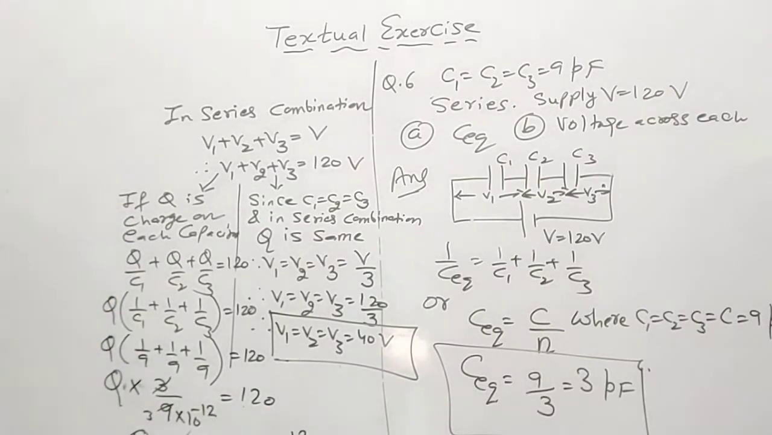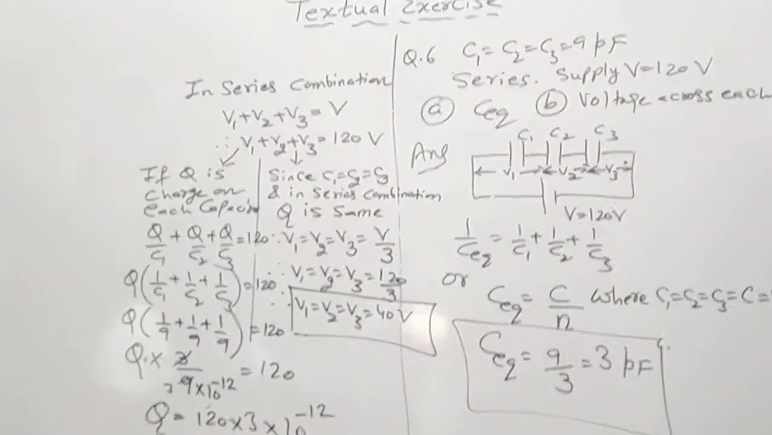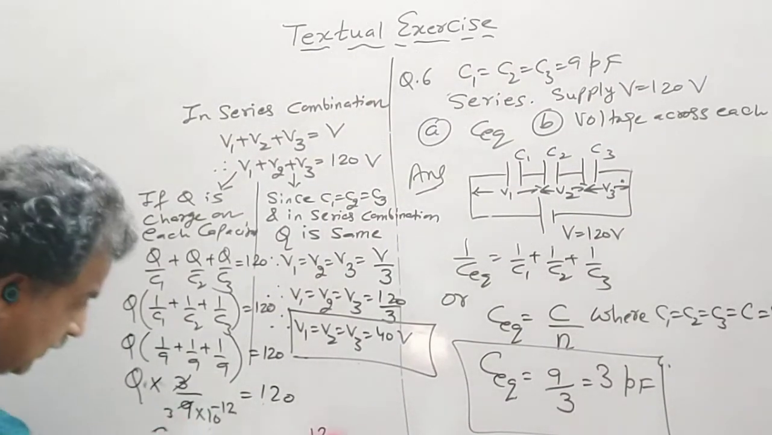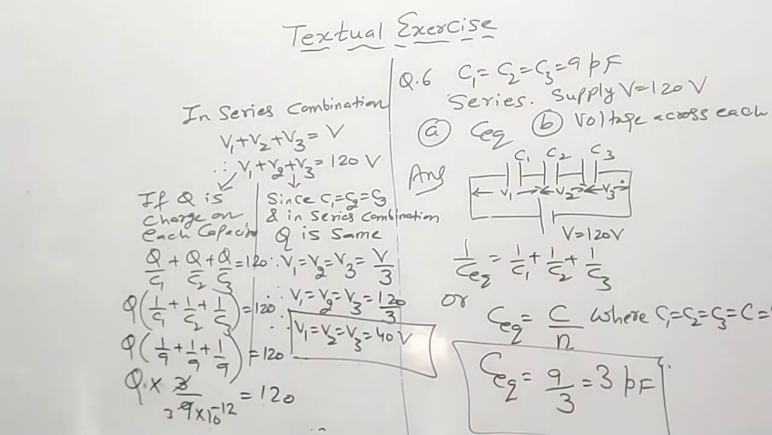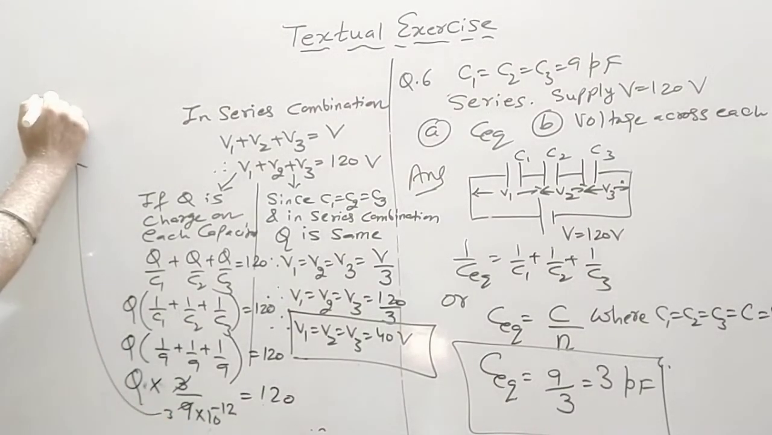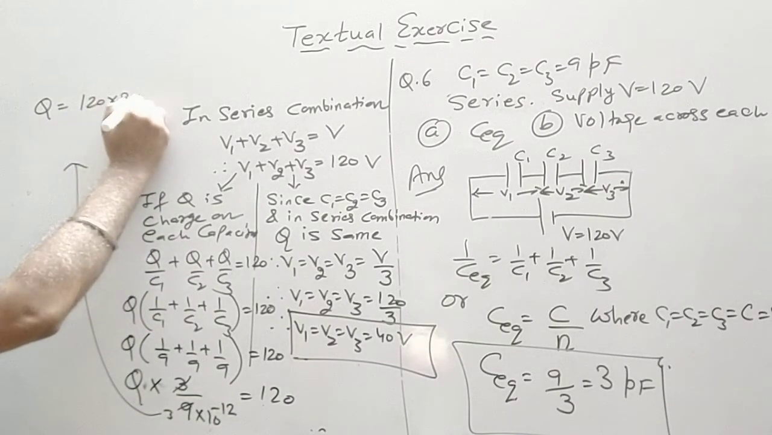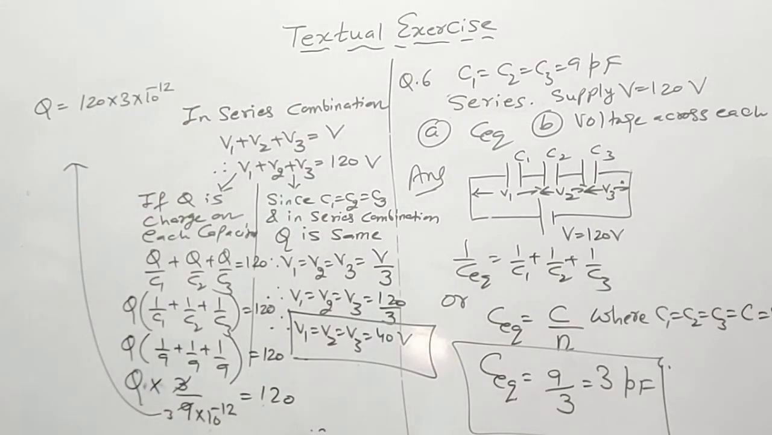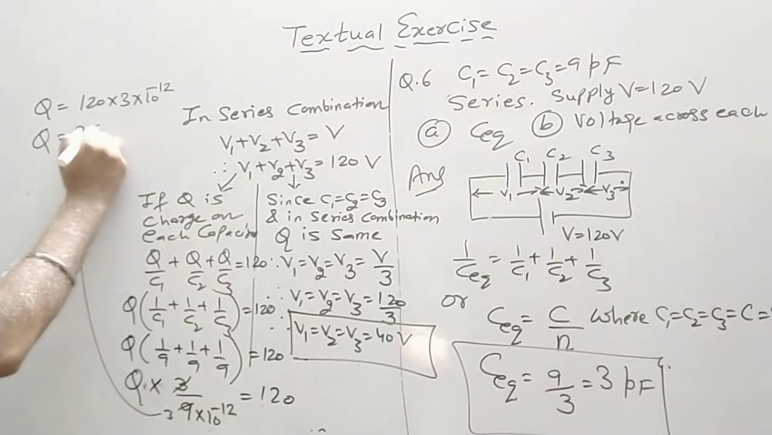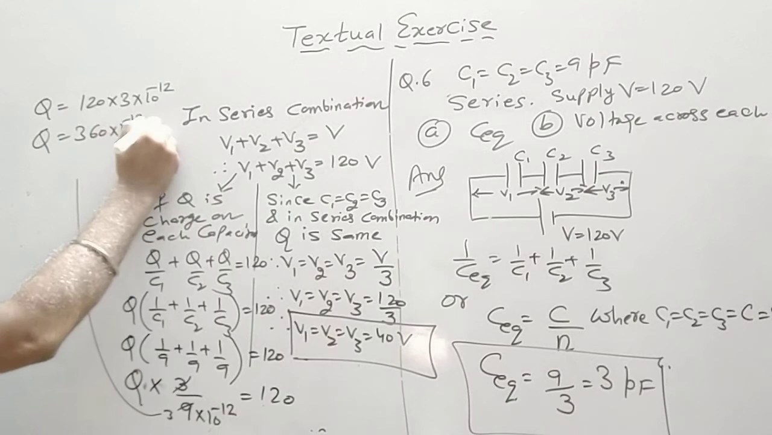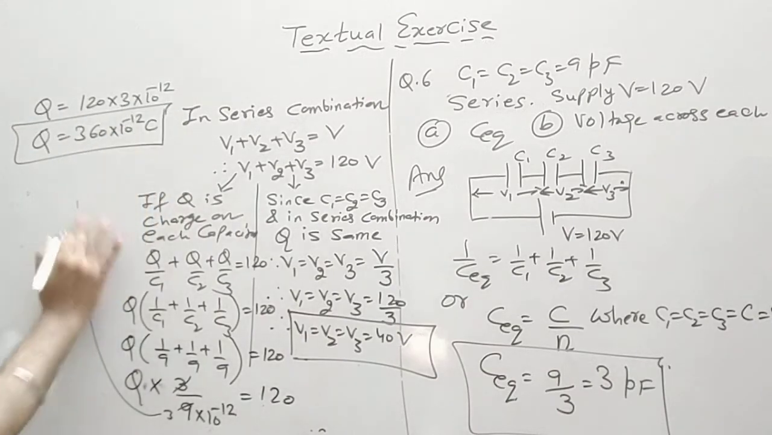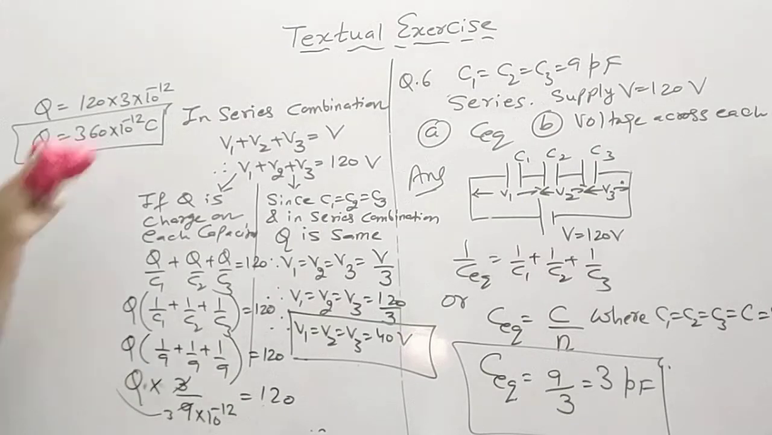So Q is equal to 120 into 3 into 10 raised to minus 12. So we use this concept. So Q is equal to 360 into 10 raised to minus 12 coulomb. If the charge is asked on each capacitor, then this should be the Q.